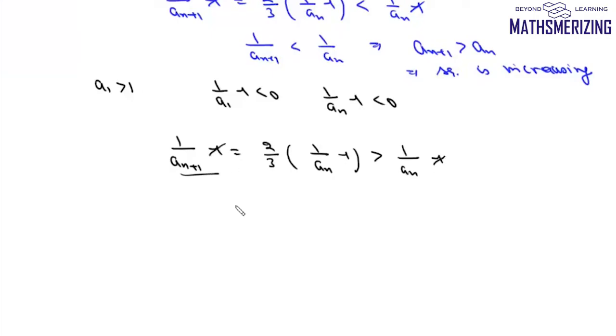Now here the minus 1 terms will cancel. We'll write 1 upon a_(n+1) will be greater than 1 upon a_n, and from here we can say this sequence is decreasing. So this is how we can prove such a question.